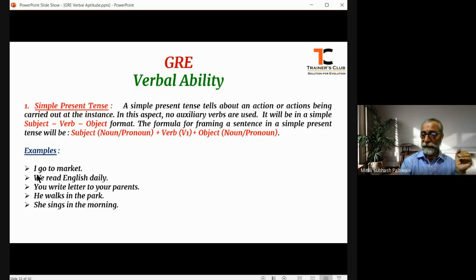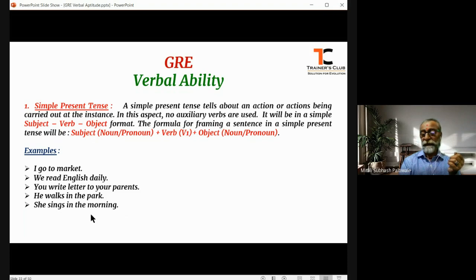The rest of the part from the verb, where the action is being described and how it is being described or where it is taking place, that part becomes the predicate of the sentence. So here "you" is the subject. "Write letter to your parents" becomes the predicate part of it. Right?